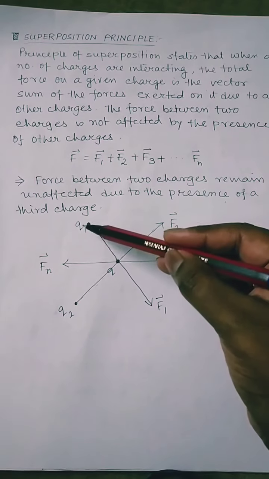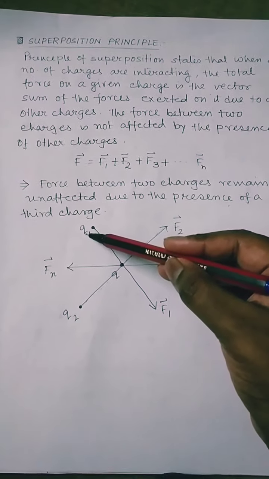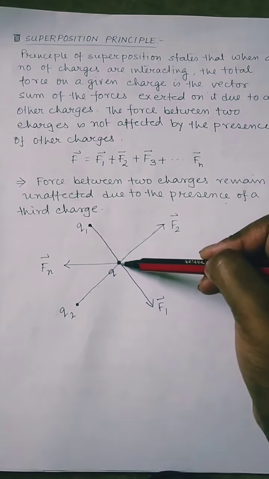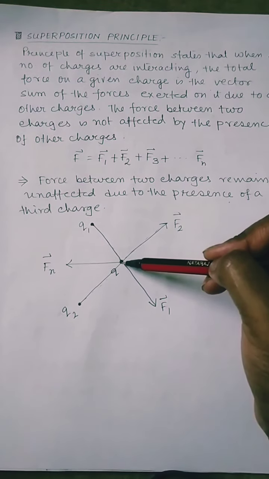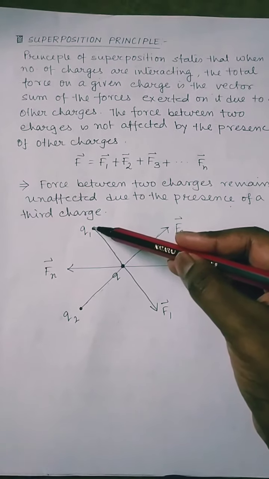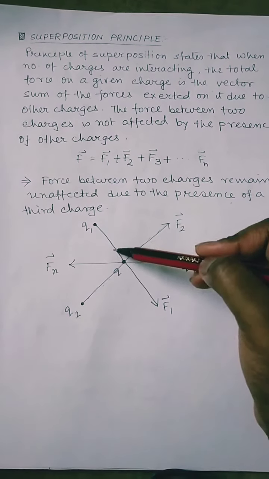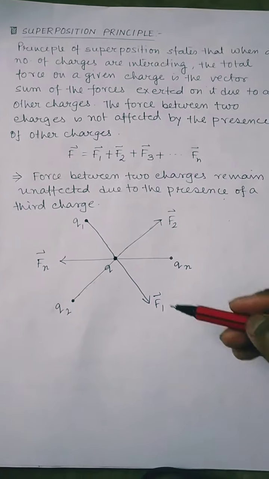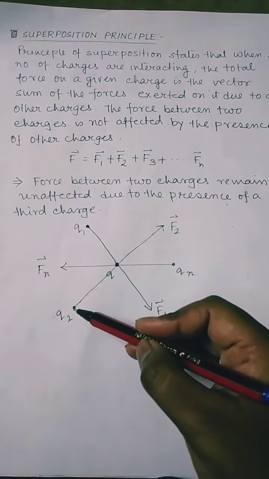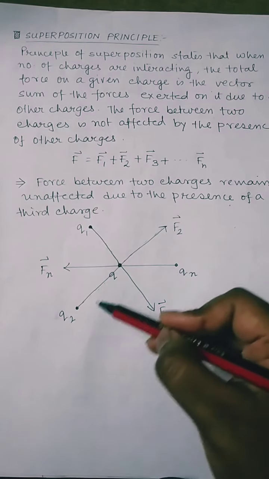Since q1 is positive and q is also positive, both charges are positive, which means there will be a force of repulsion. So the force which q1 exerts on q will be in this direction, that is F1. Here q2 is also positive and q is also positive.